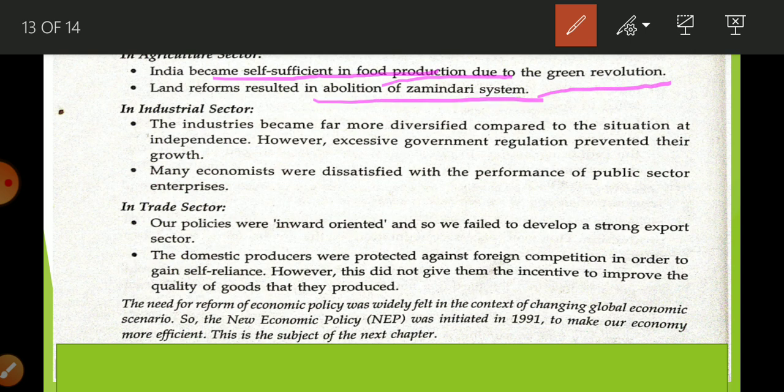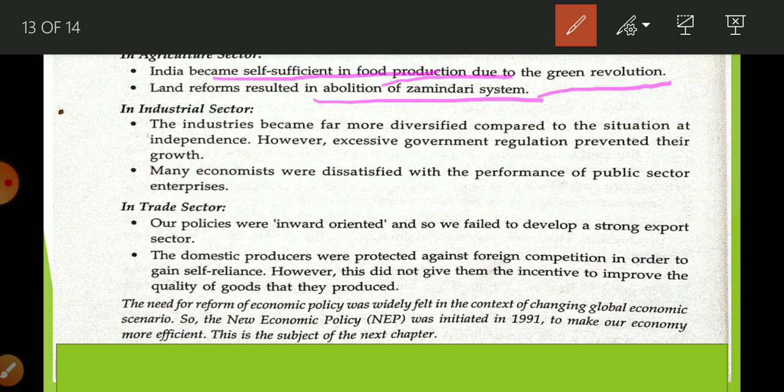Before these, because of backward technology and the zamindari system, there was stagnation in the agriculture sector. So for outdated technology we adopted the green revolution, and with the abolition of the zamindari system, the result is that we became self-reliant in production of food grain. And before the adoption of the green revolution, we were importing wheat from which country? America. That was the condition, but now we are self-reliant in the production of food grain.